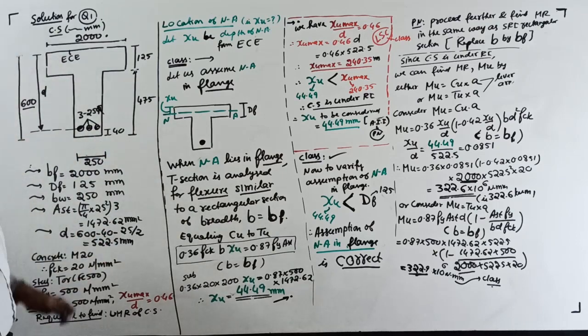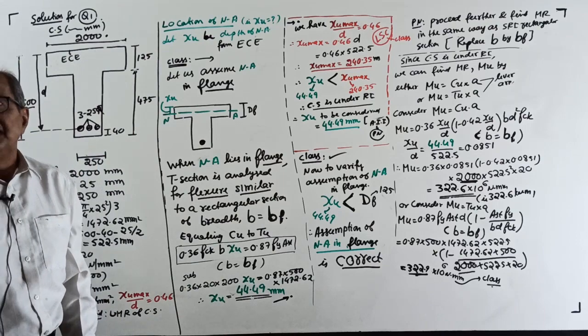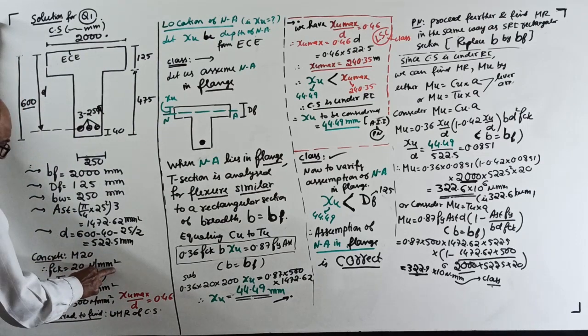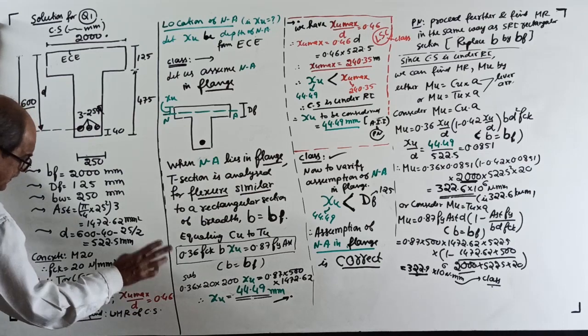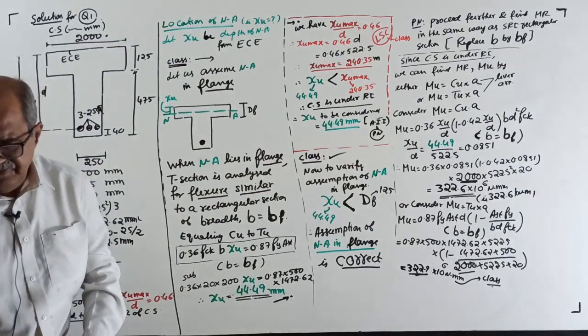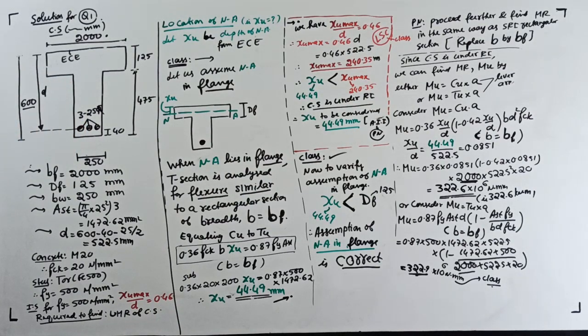Still, if you want, distance of centroid of the tension steel from extreme compression edge. Okay, then concrete M20, therefore FCK 20 Newton per mm square. Steel of grade Fe 500, FY 500. For FY 500, Xu max by D is 0.46, required to find the ultimate MR of the cross section. I think nothing is out of camera. I will verify once again. Yes, nothing is out of camera, no problem.